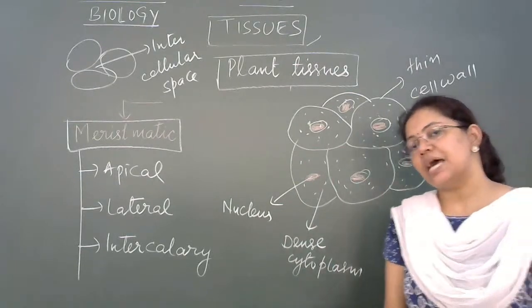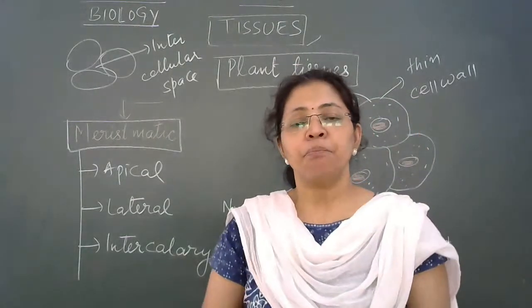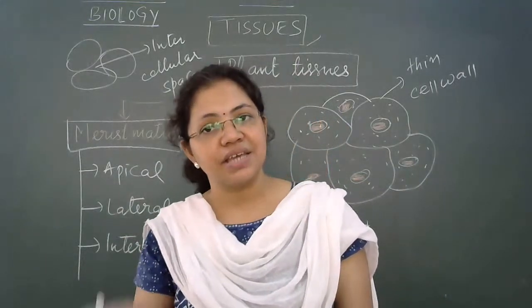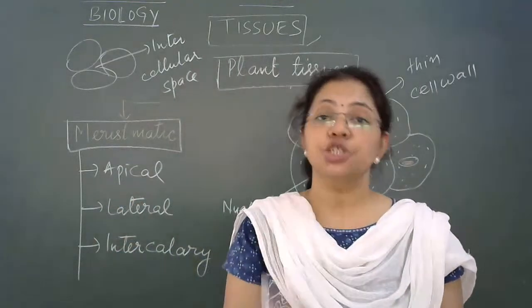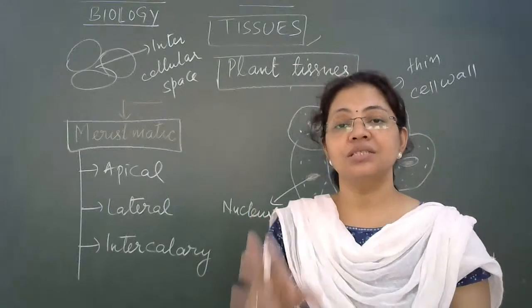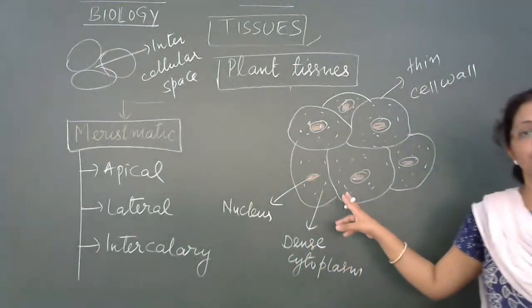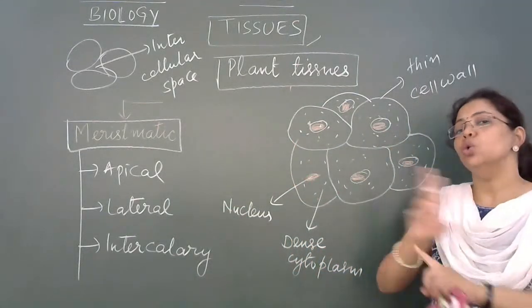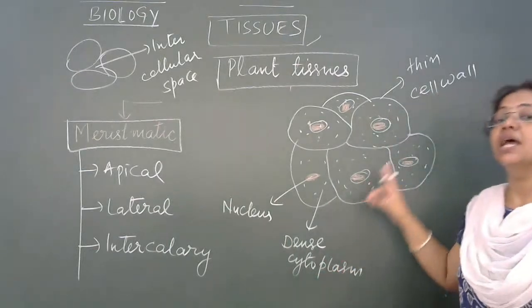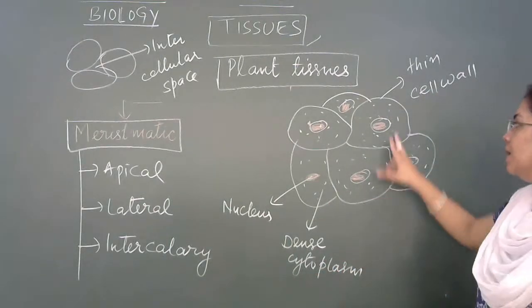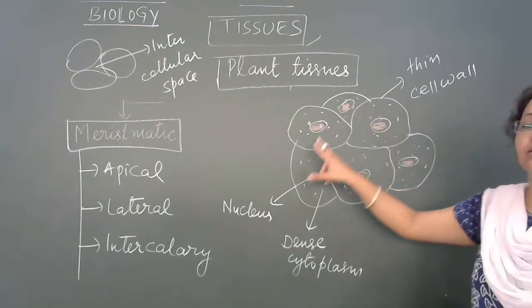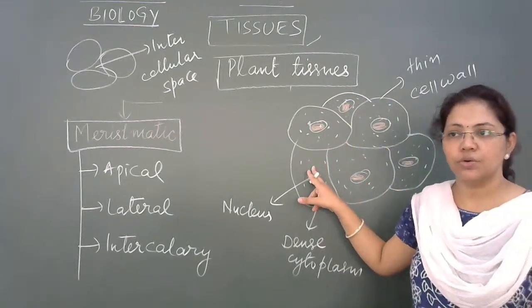So sometimes in the exam you get a question in biology: what are the characteristics of meristematic tissue, plant tissue? So your answer should be: the cells of this tissue are compactly arranged, with no intercellular spaces, dense cytoplasm, large nuclei, and they lack vacuoles, right?